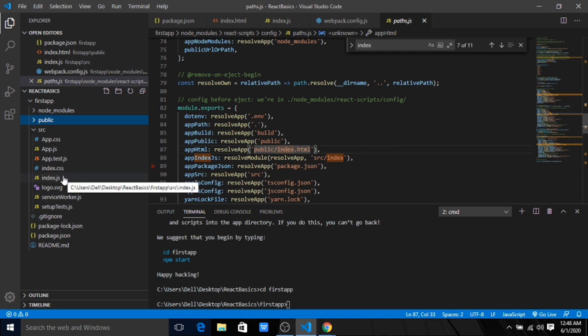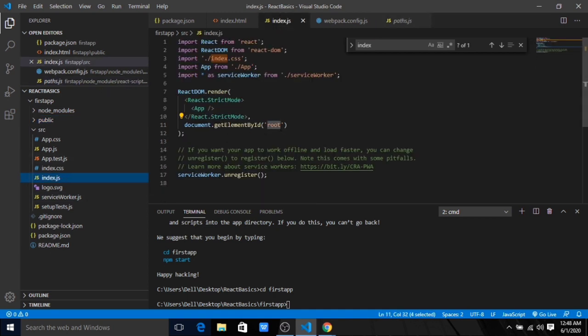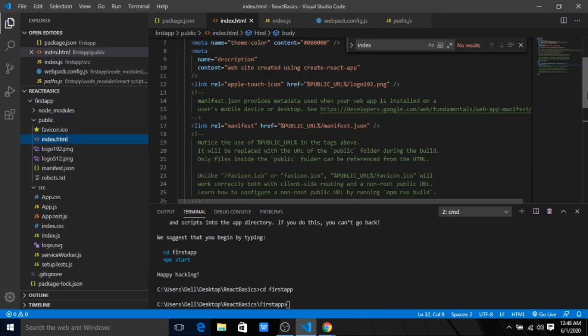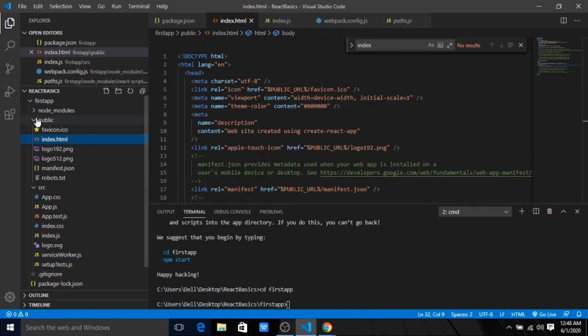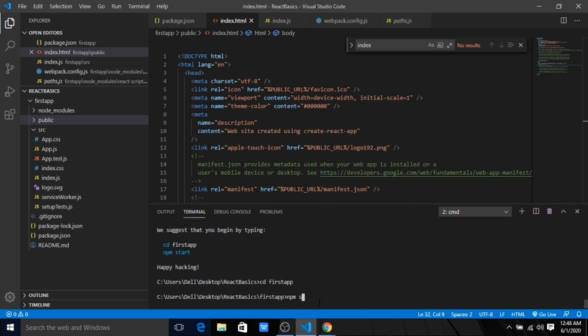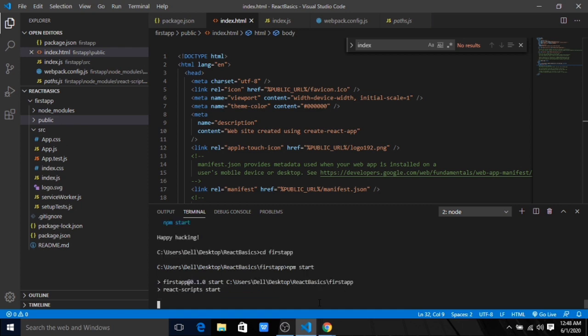Okay, and I'll go now to index.js to see, as I told you, there is a root element inside the index HTML, and that we are grabbing it. Inside the index HTML you can see that we don't have anything. We don't have any code here. But if I run this project now, to run a project we have a command called npm start. So I'll run it. Let me wait till it starts.